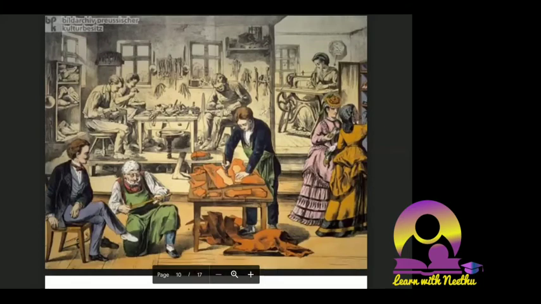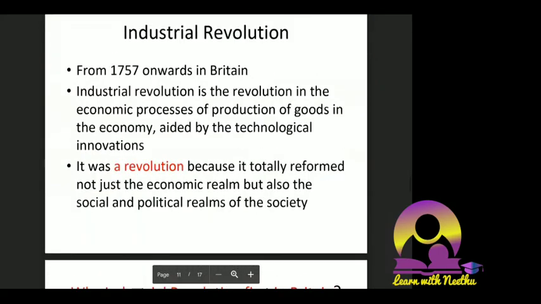This is a picture showing the guild system, where different sections of society are occupied in different crafts, handicrafts or professions. You can see here what the picture is trying to show. Then we'll come back to the industrial revolution.